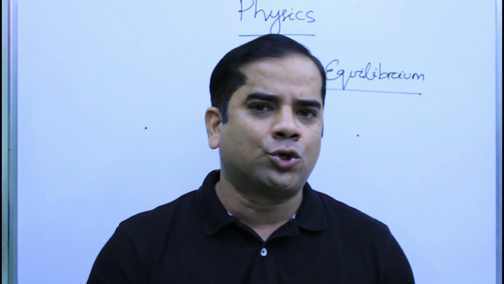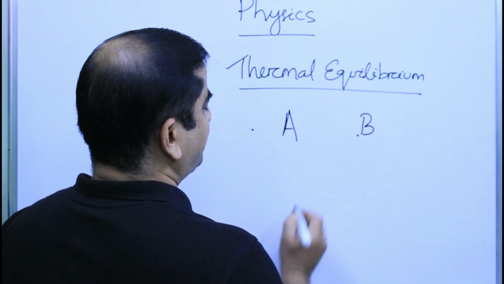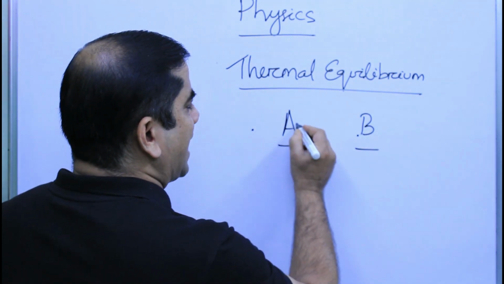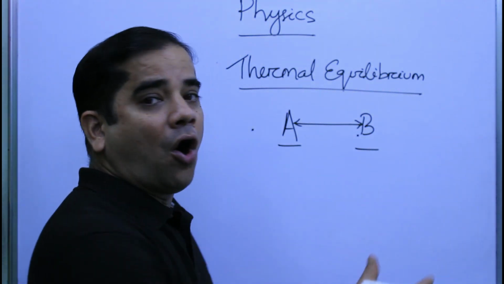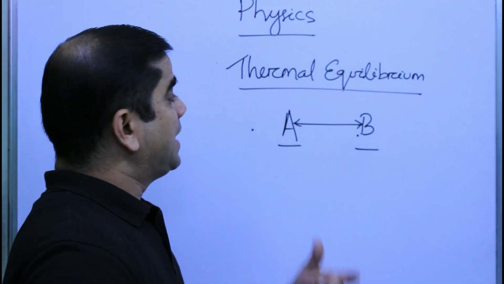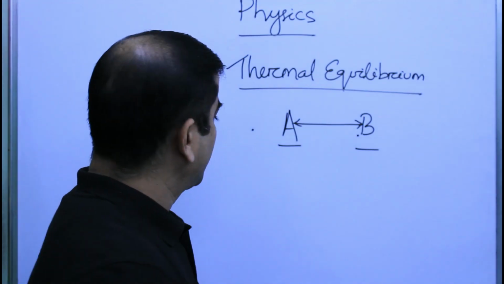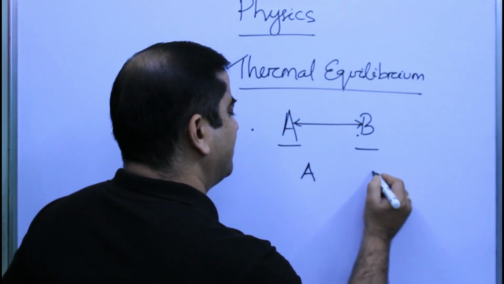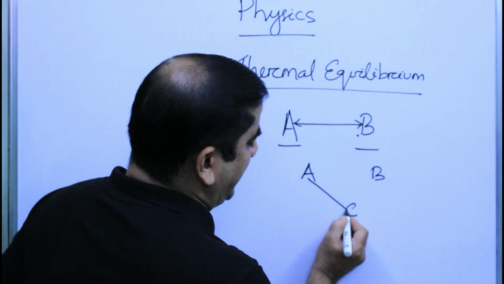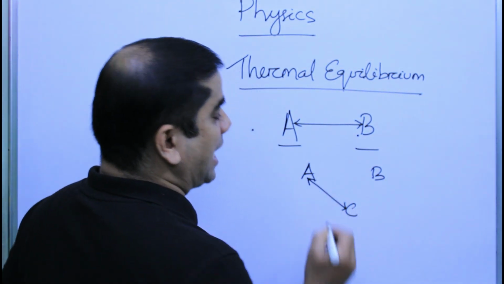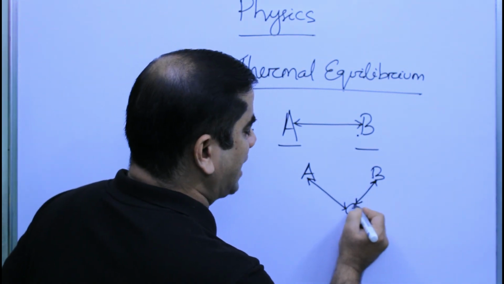So if there are two bodies, suppose A and B, and they are in contact with each other, they will be at thermal equilibrium if they have equal temperature level. Suppose there are three bodies A, B and C. Now A and C are at thermal equilibrium, and in the same way B and C are also at thermal equilibrium.